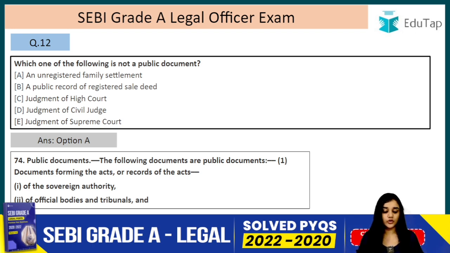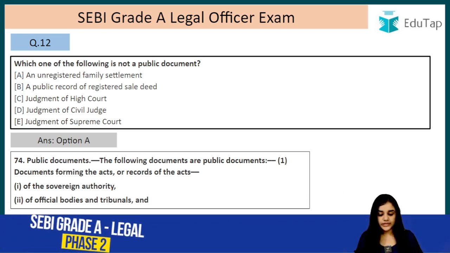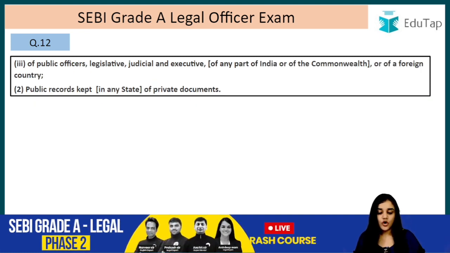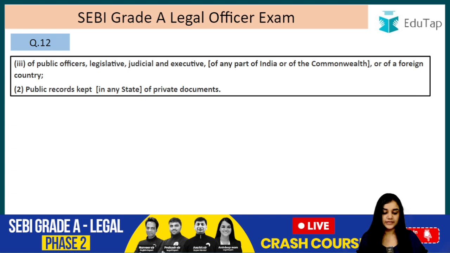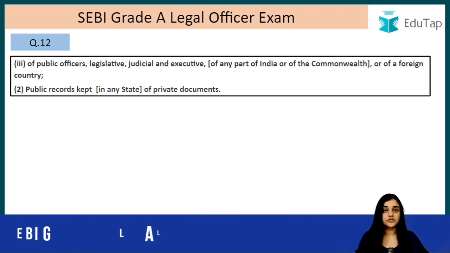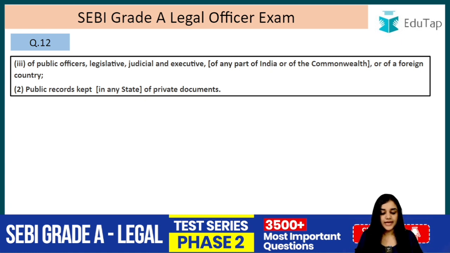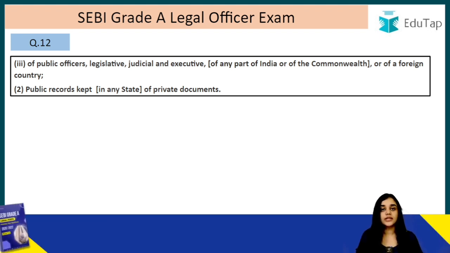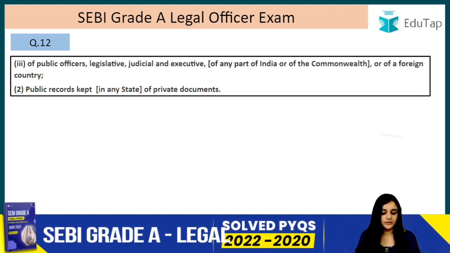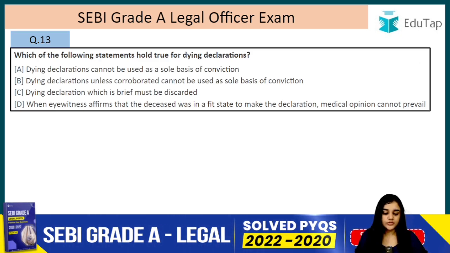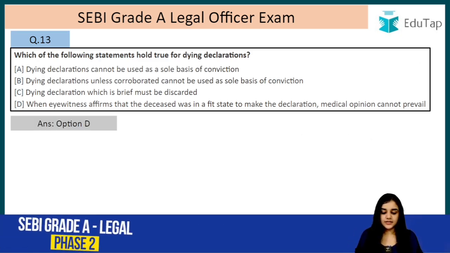So the following documents are public documents. Documents forming the acts or records of the acts of the sovereign authority, of the official bodies and the tribunals, and of the public officers, legislative, judicial or executive, for any part of India or the Commonwealth or for a foreign country, right? So public documents also include the foreign country. Public records kept in any state of private documents. So the public records of the private documents are also public documents. Question number 13. Which of the following statements holds true for dying declaration? The answer is option D.